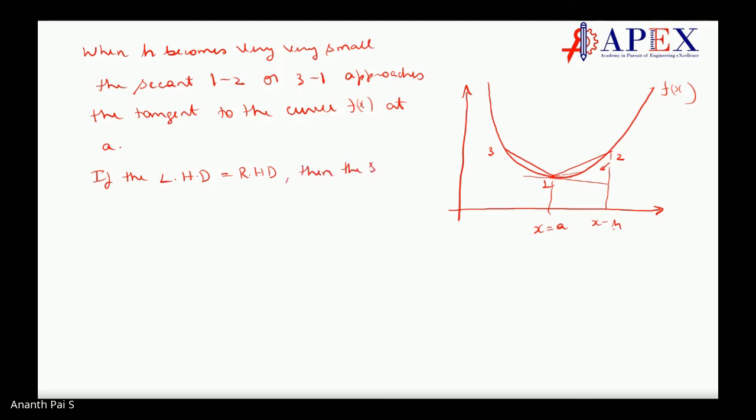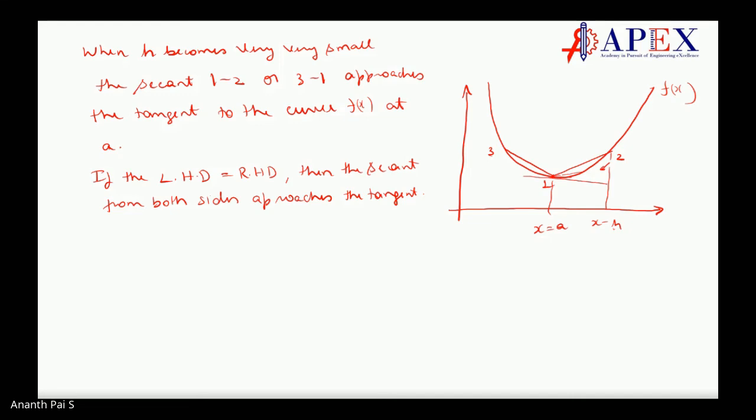the secant from both sides approaches the tangent, correct? Now there are cases where this does not happen.